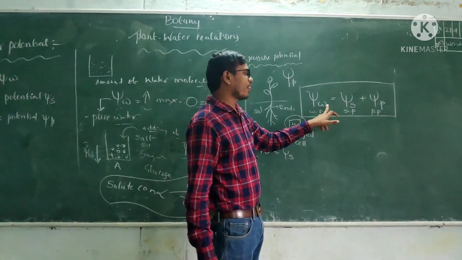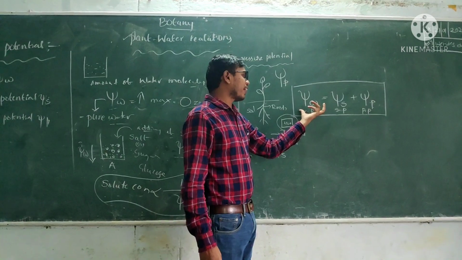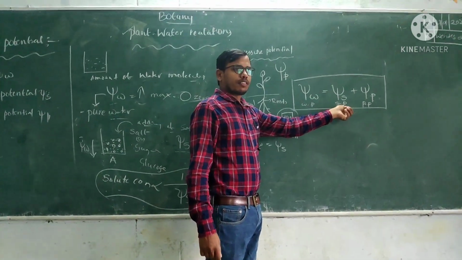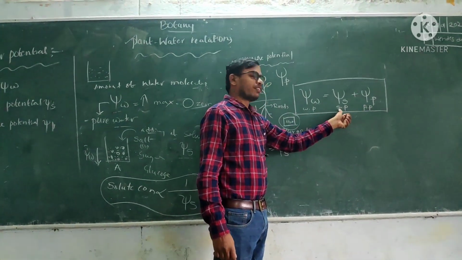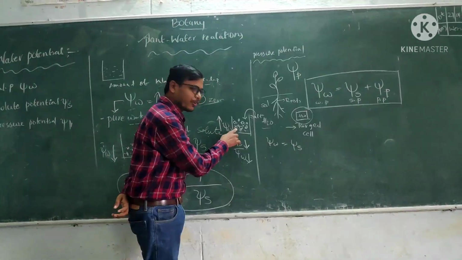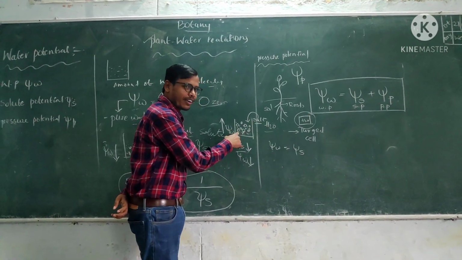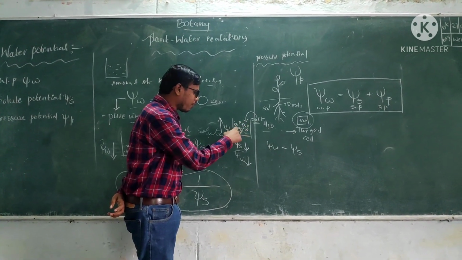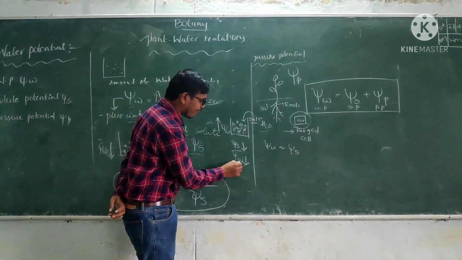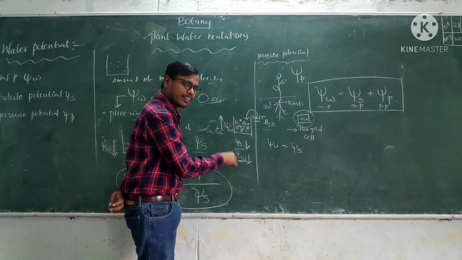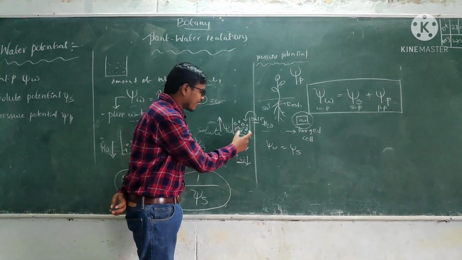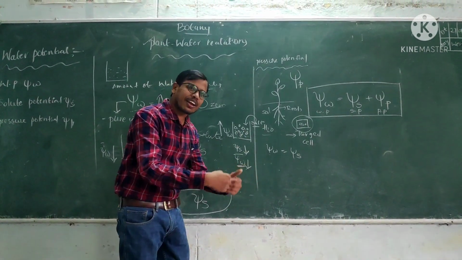So what is the water potential equation? Psi w is equal to psi s plus psi p. Solute potential plus pressure potential. You can add the solute into the pure water. When solute is added to the pure water, what about the water potential? Decrease. That means the solute is going to lower the water potential.